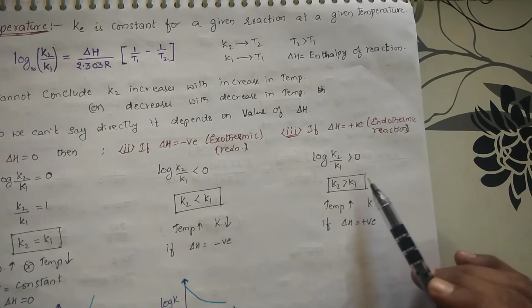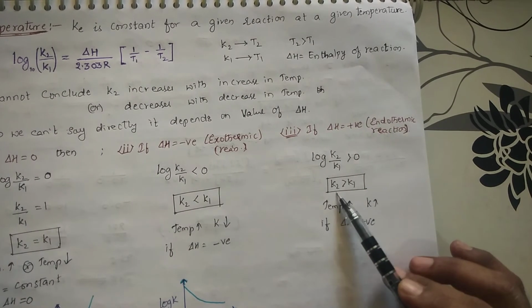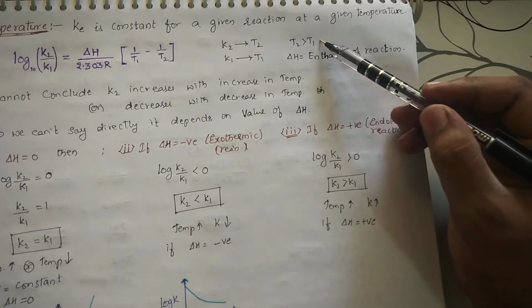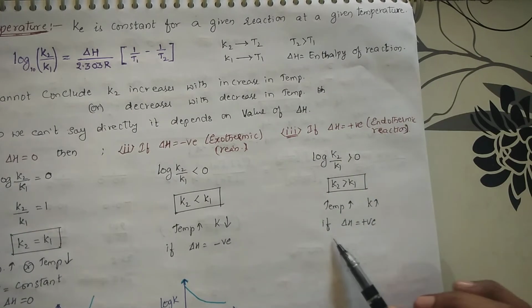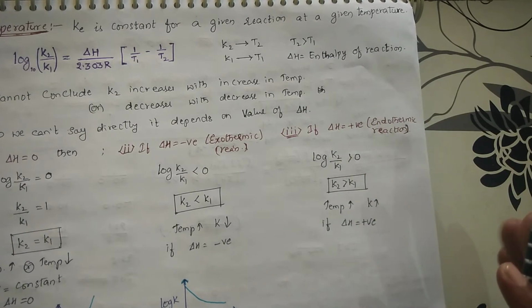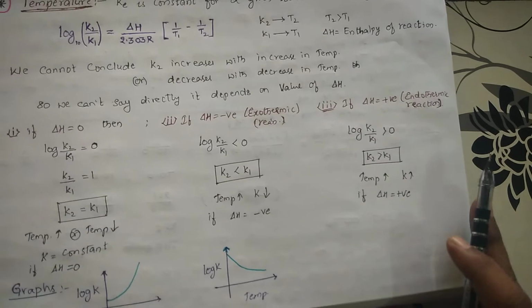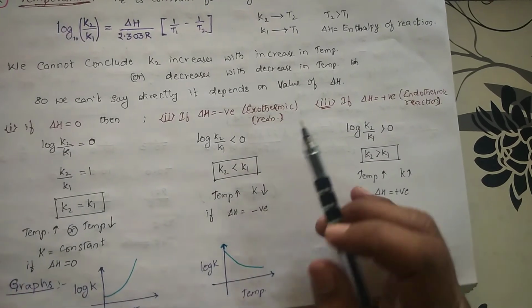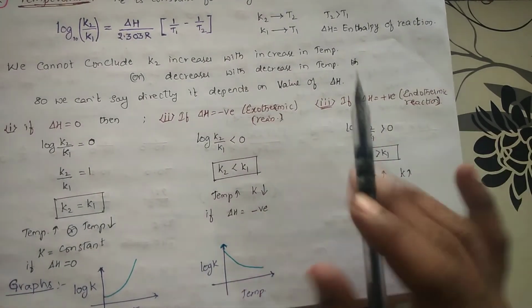If you send K1 to the RHS, what happens? K2 is greater than K1. Temperature is increased, now K is also increased, when delta H is positive. Right, students, you are getting? So these are the three conditions. Whether K2 is greater than K1, or K2 is less than K1, or K2 is equal to K1.